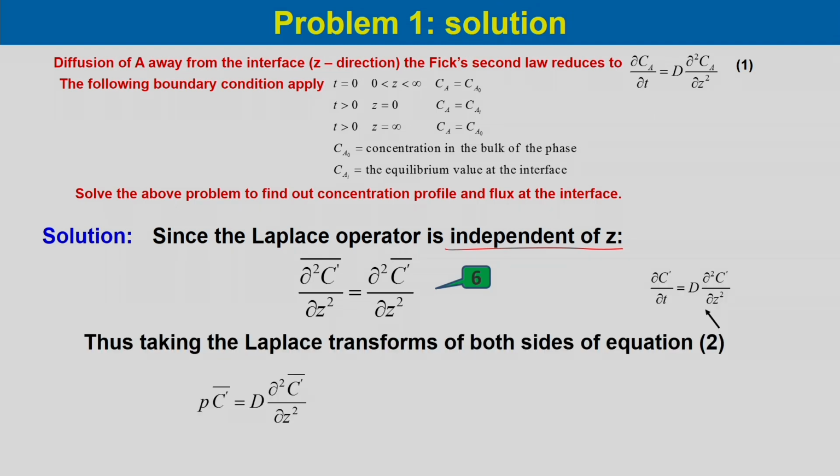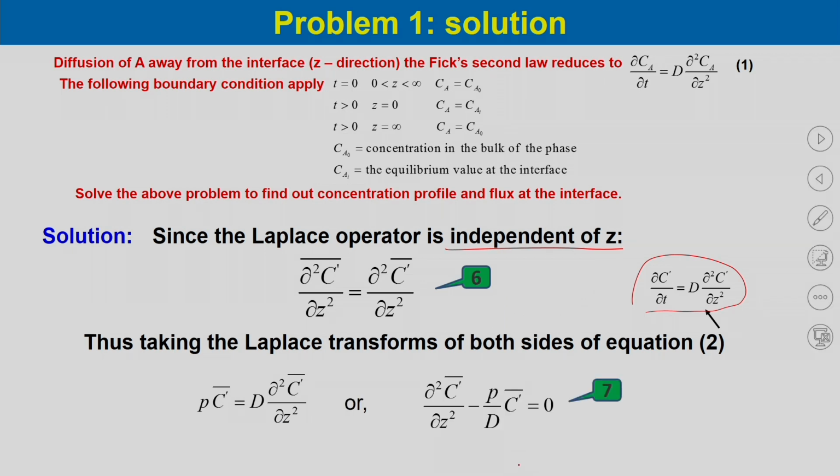Thus, taking the Laplace transform of both sides of this equation, the left hand side which we derived earlier is p C̄', which would be equal to D ∂²C̄'/∂z². If we rearrange this equation, we get ∂²C̄'/∂z² minus (p/D) C̄' equal to 0. So, this is equation 7.